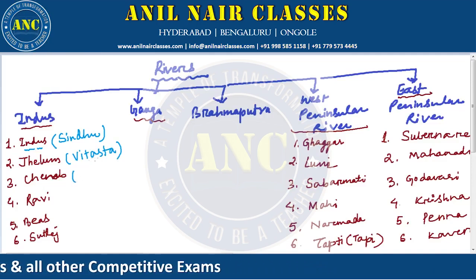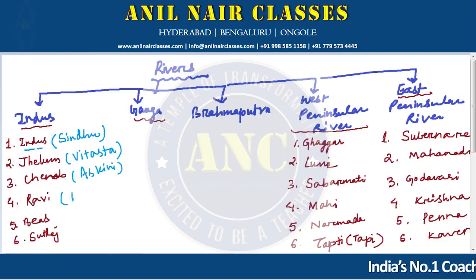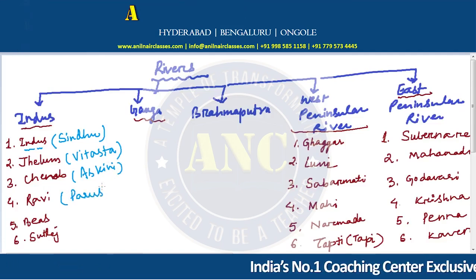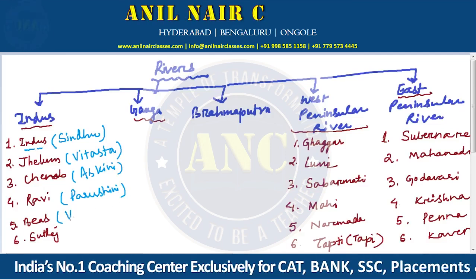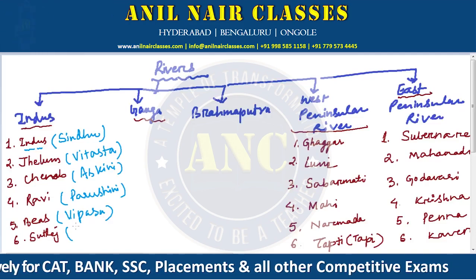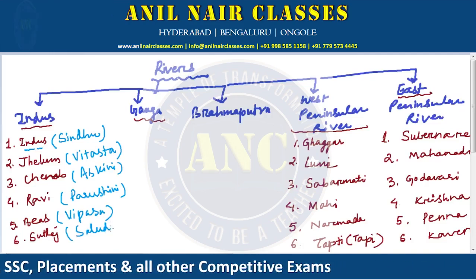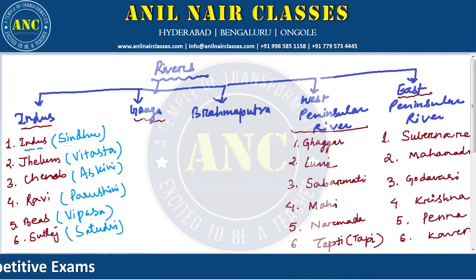Then Chenab is Askini, Ravi is Parusini, Byas is Vipasa, and Satluj is Satyudri. These are the Vedic names, or you can call them the old names of those rivers.